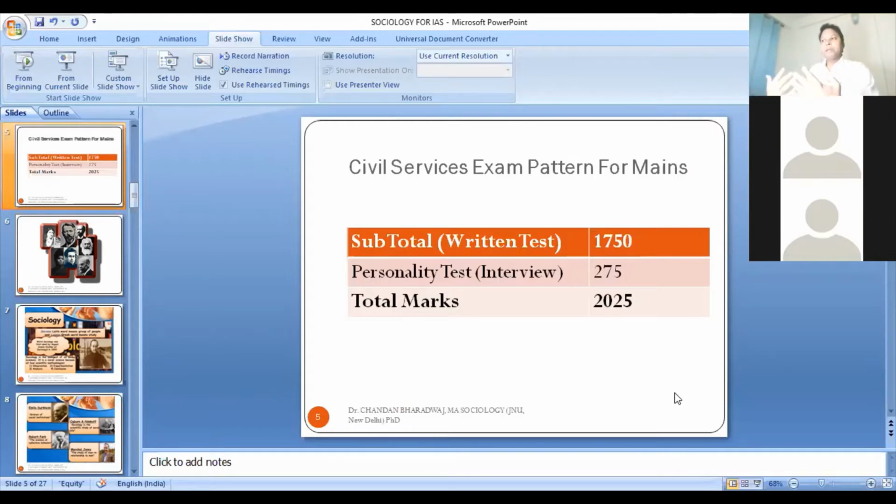It's comparatively easier. The issues of sociology, the issues which we will be discussing in sociology, are quite familiar to you. You are aware of these things and you are dealing with them in your everyday life. So when you start preparing sociology optional, when you start studying this subject, it's going to be a comparatively easy task. And at the beginning, I'm going to cover the nature of the subject also.